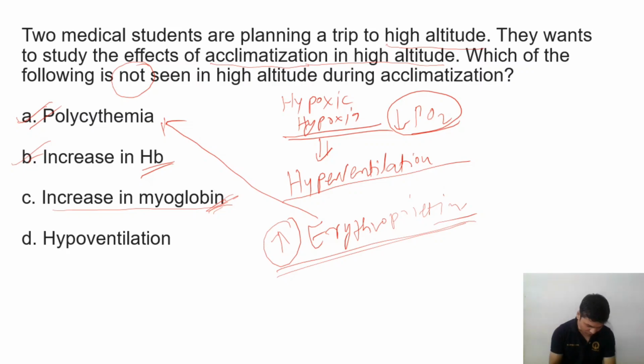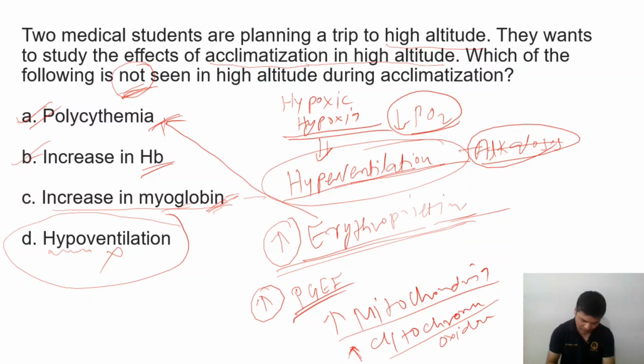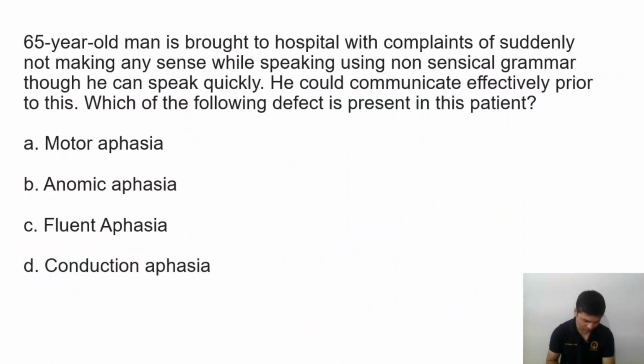But what about the hypo? So here the question is hypo. So this is going to be your answer, because this is not going to happen. So here the question is not seen. Other thing we can say, there will be the high altitude ascent. So let's move to the next question.